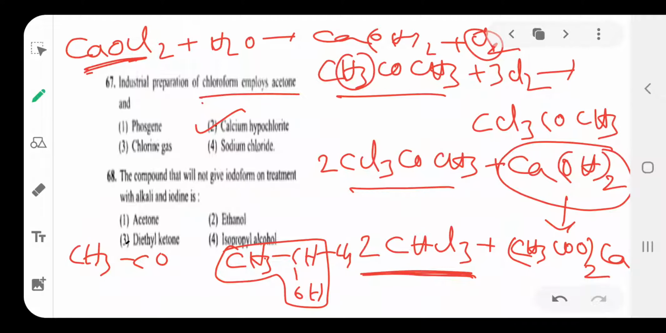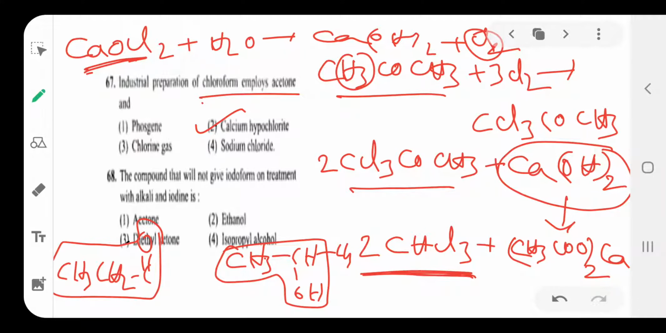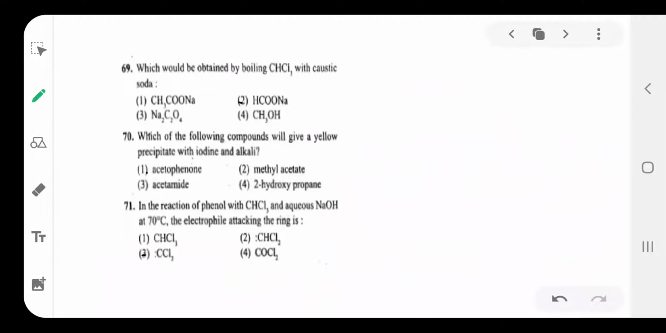Then next one is diethyl ketone, CH3CH2COCH2CH3. This compound does not give the iodoform test. Therefore the third option is the compound that never gives the iodoform test. That's all. Then next one is 69: what is obtained by boiling chloroform with caustic soda?